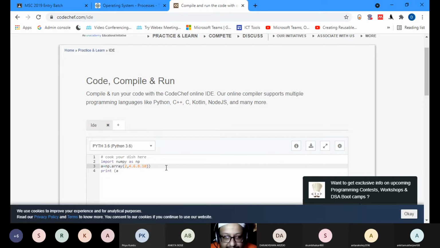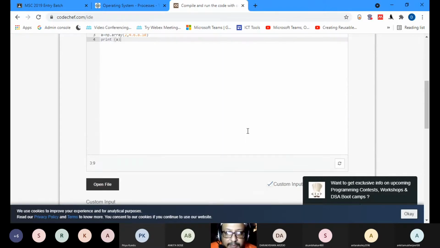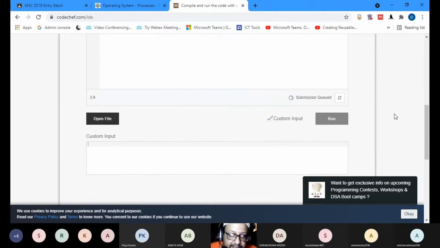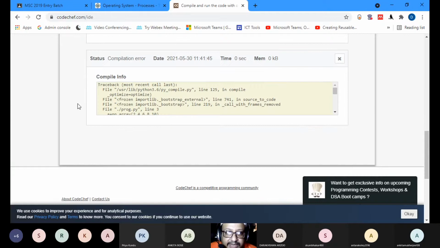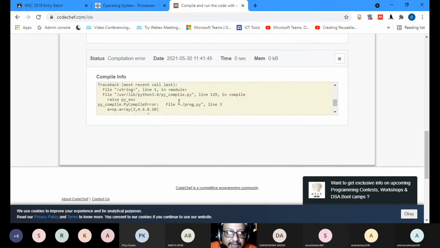So you have to give the language very properly. Only then you can get it. Let's see. I hope I remember Python correctly. Let's see what the run comes. The computer was unable to understand. There was a compilation error. It was unable to compile.